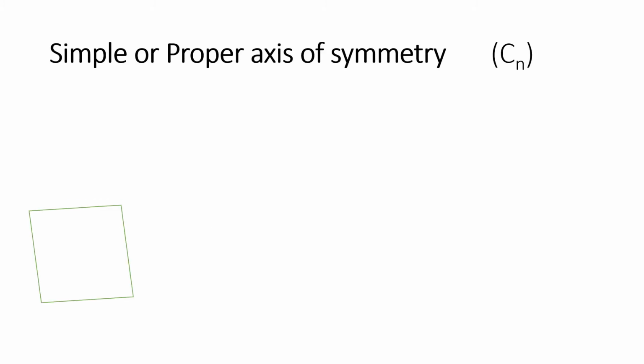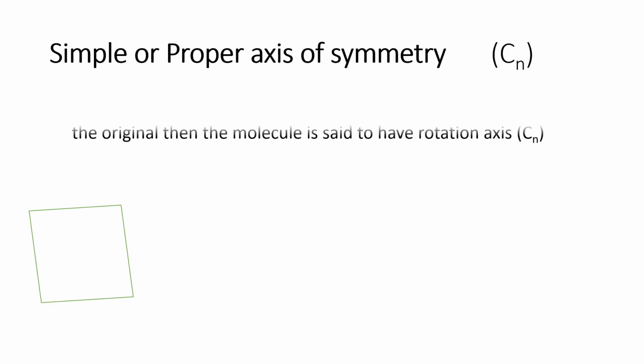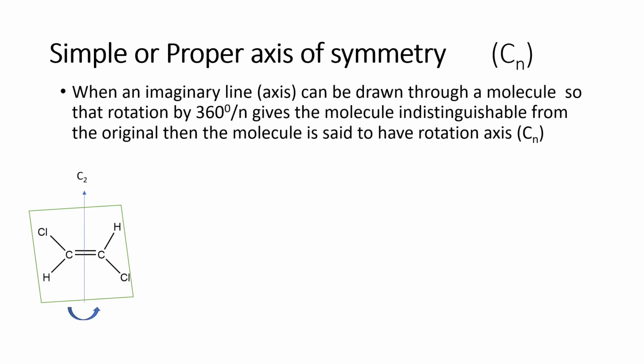The first one, the simple or proper axis of symmetry, is called Cn. If you look at this molecule, there are two chlorine atoms present on this side and two hydrogen atoms present on the other side. If we rotate this molecule by 180 degrees, what happens? This chlorine will go to this position and this chlorine comes to this position. Vice versa, hydrogen also comes to this position and the other hydrogen goes to that position.